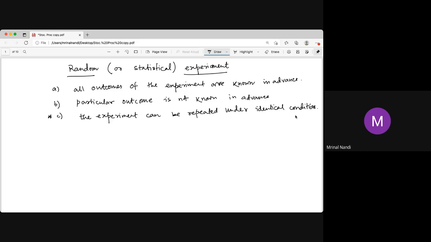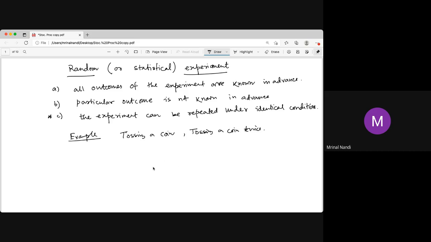So these are the 3 assumptions on the random experiment, examples like tossing a coin, or throwing a die, or tossing a coin twice.